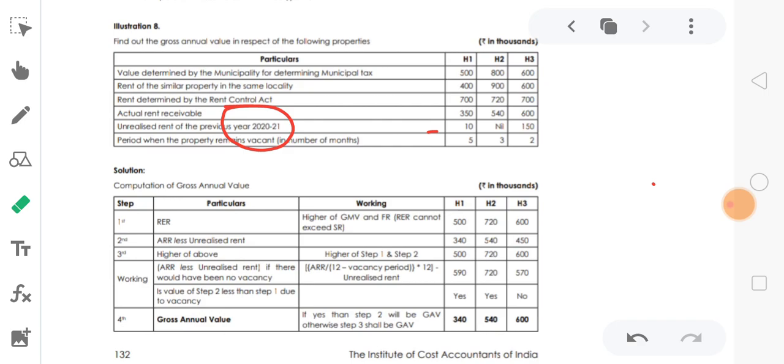So how is it vacancy? Actual rent received here, how much? 340 divided by 12 months per year. Sorry, 12 minus 5. The actual vacancy period is 5 months, so that is 12 minus 5, that is 7. So actual rent is 340 divided by 7 into 12.